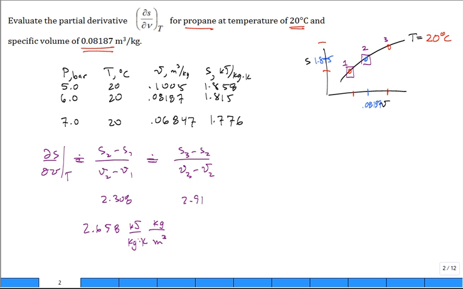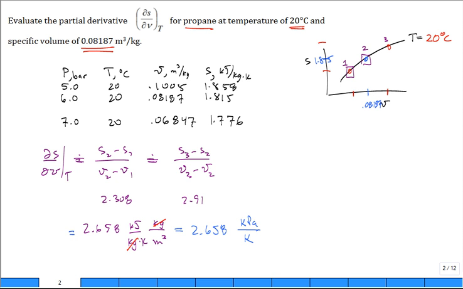So it does reduce a little bit. So you have kilojoules per Kelvin meter cubed. You can even reduce those units even further, true? What is a kilojoule? Is it a kilopascal meter cubed? So kilopascal per Kelvin. So that's a good numerical approximation.